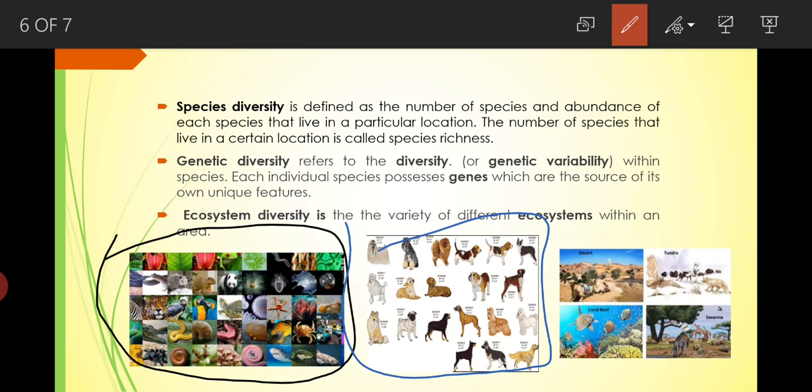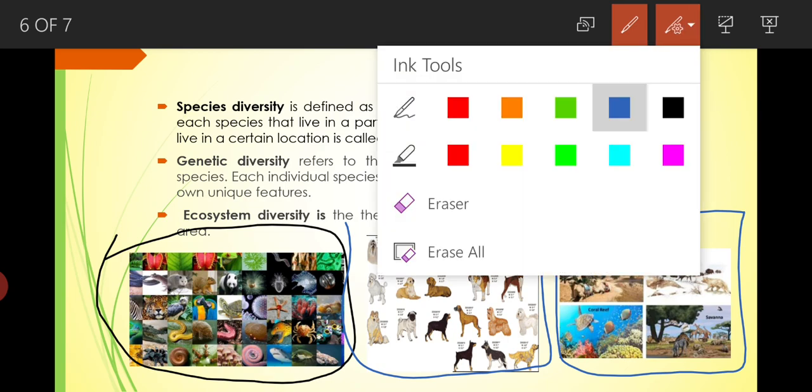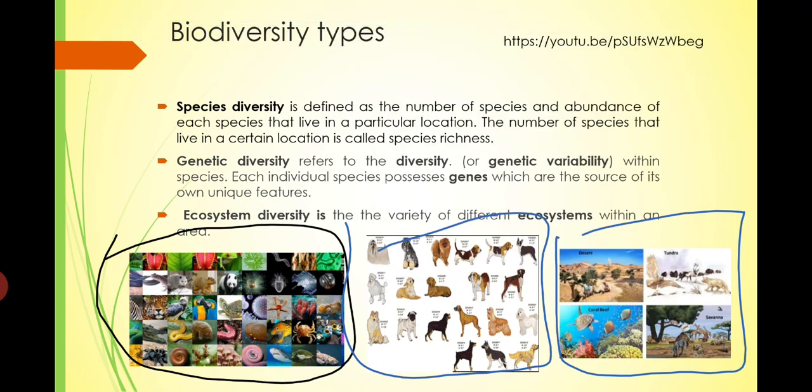And the last picture shows ecosystem diversity, which means that we have a variety of different ecosystems within an area. For more information, you can see the link which is given in this slide.